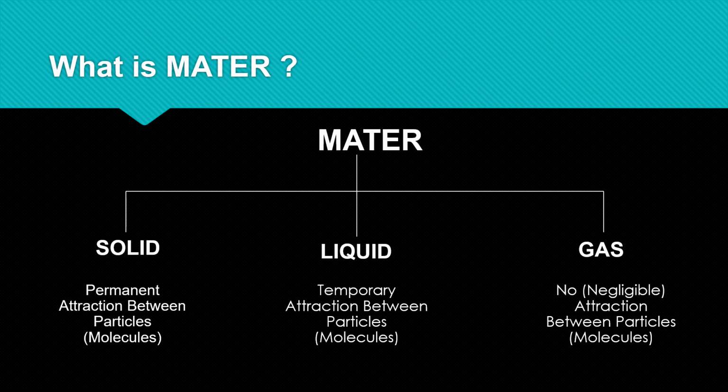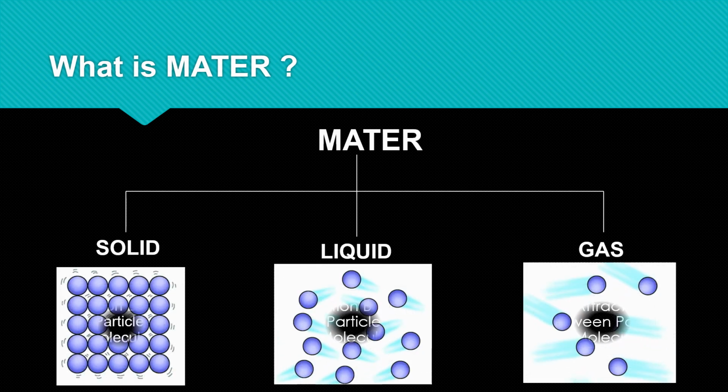Therefore, those particles can move past one another, and there are lots of free spaces between particles in the gas state. These images show the behavior of particles of solids, liquids and gases.